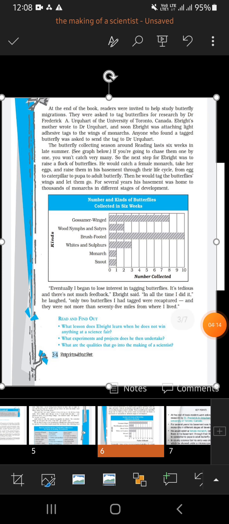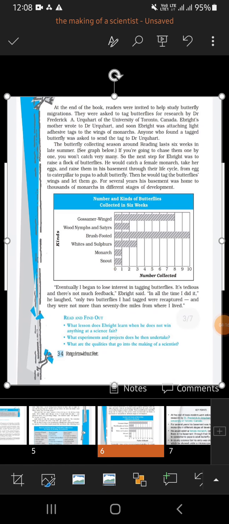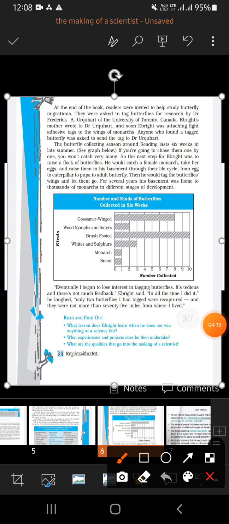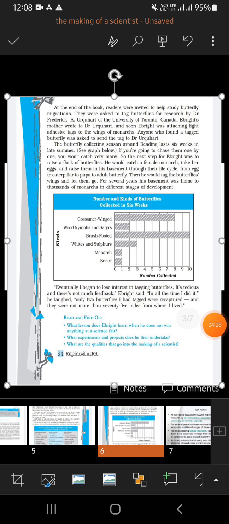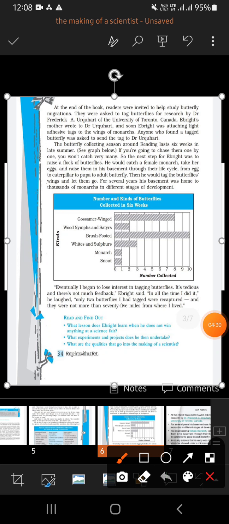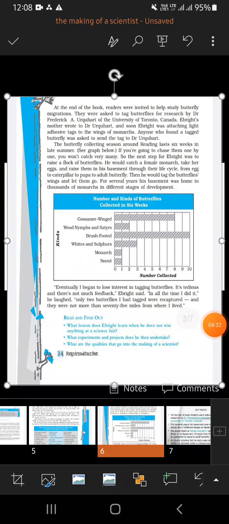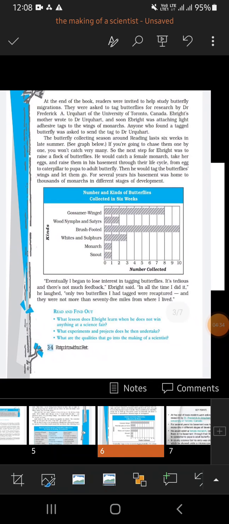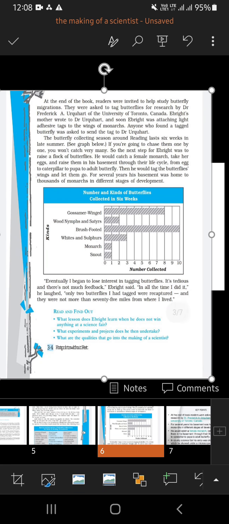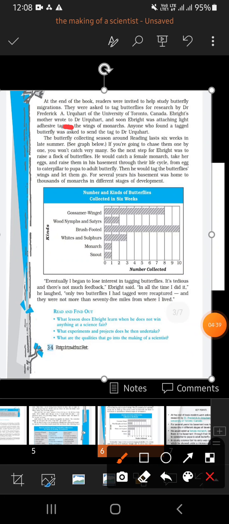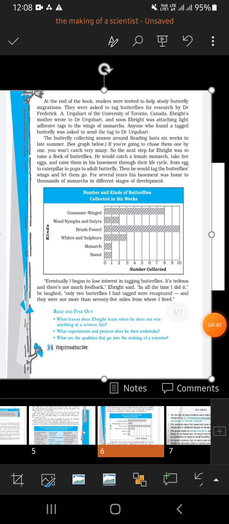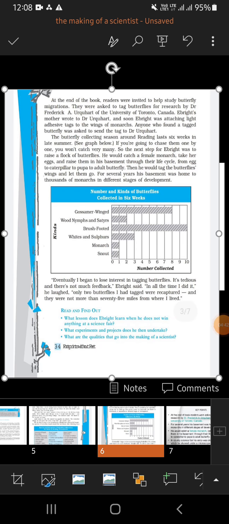So what is to be done? They were asked to tag butterflies for research by Dr. Frederick A. Urquhart of the University of Toronto, Canada. Richard's mother wrote to Dr. Urquhart, and soon Albright started tagging. He started attaching adhesive tags to the wings of monarch butterflies.